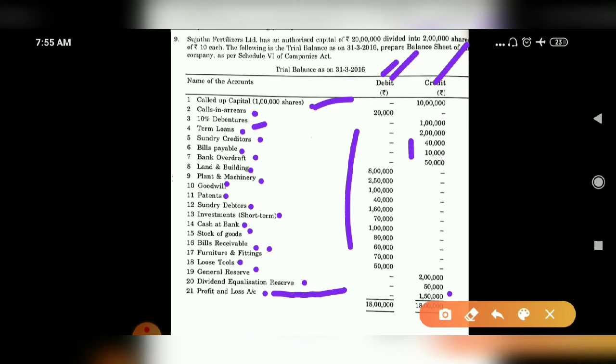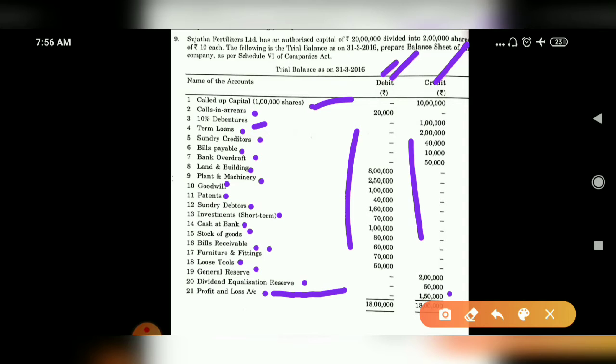So this is the trial balance given, and you just have to take all these items to the format of your vertical balance sheet. That is important. Solving of this problem is very easy, but from the examination point of view, the evaluators will look at how you write the format in the examination with application of notes and all, isn't it?